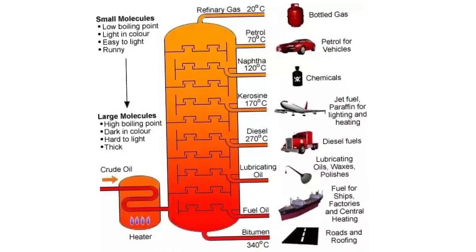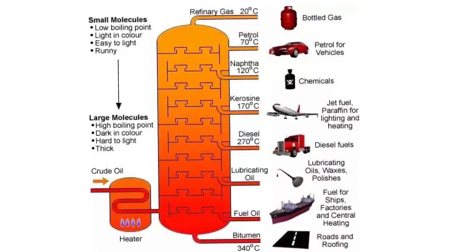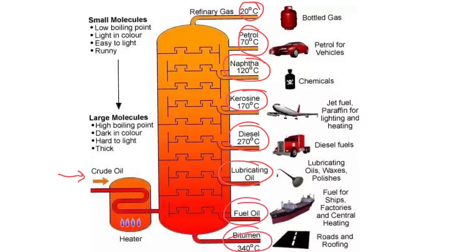Another way that we can do that is by using a fractioning column. Crude oil is made up of a bunch of different compounds, and in order to use those, we need to separate them out so that we can use them for the best use that they have. So crude oil goes into a fractioning column, it gets heated up, and you can see that we have different boiling points for all of these different compounds. Because they have these different boiling points, they are going to go into separate areas of this fractioning column. We'll be able to take them out.